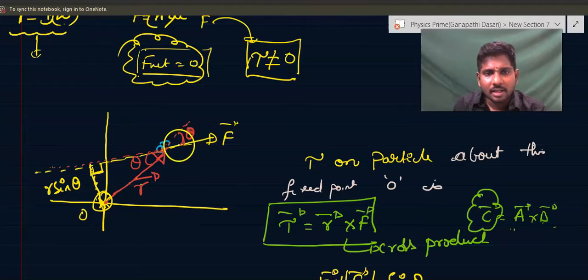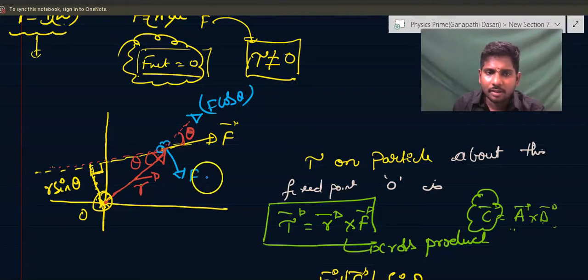One way is, now this force is there. This force will have two components, one along the position vector and the other perpendicular to the position vector. This will become F cos theta and this will become F sin theta. Actually, F sin theta is the one responsible for rotation of the particle, the torque of the particle, not F cos theta.